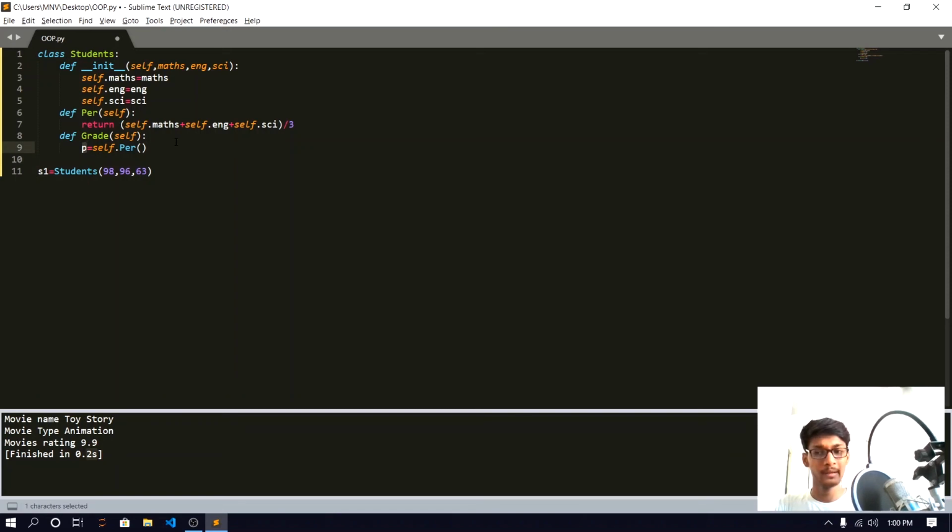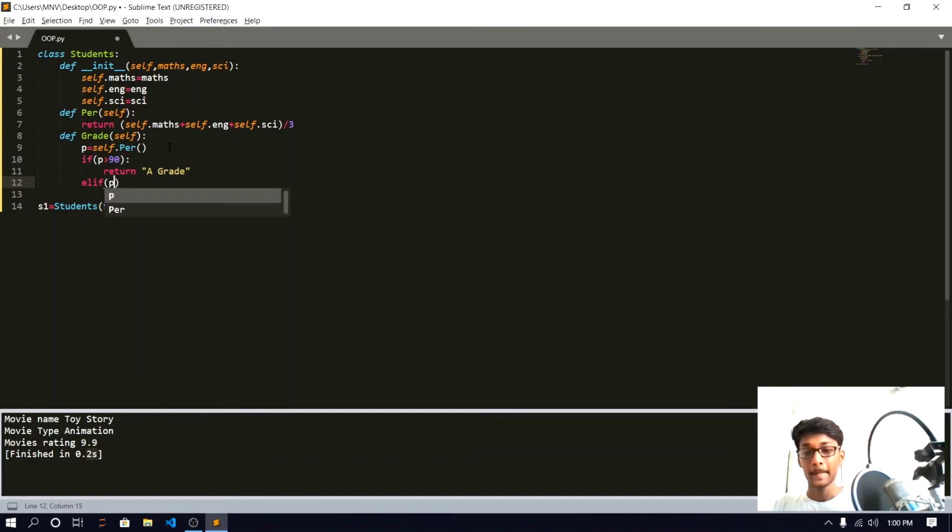We want to check that if percentage is greater than 90, then the student got A grade. And if p is greater than 70 and p less than 90, that means the student got B grade. Else return student got C grade.